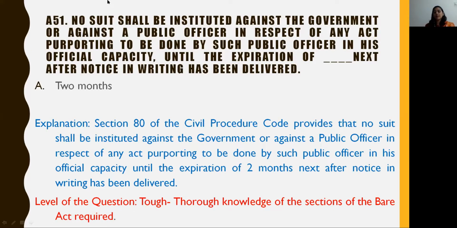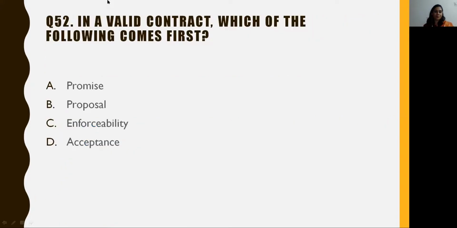Now, this question has been picked up from the Civil Procedure Code, particularly Section 80, which provides that no suit shall be instituted against the government or against a public officer in respect of any act purporting to be done by such public officer in his official capacity until the expiration of 2 months next after notice in writing has been delivered. I would rate the level of this question to be tough as it requires a thorough knowledge of the sections of the Civil Procedure Code, which is otherwise very lengthy in nature.